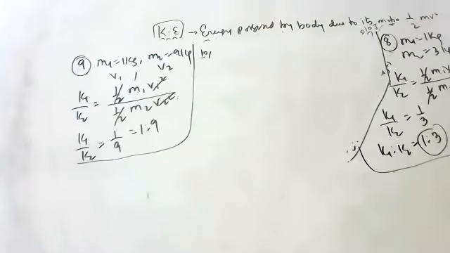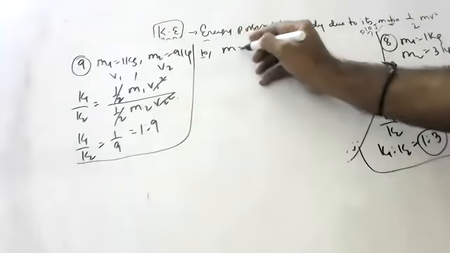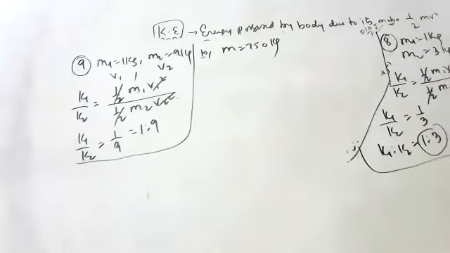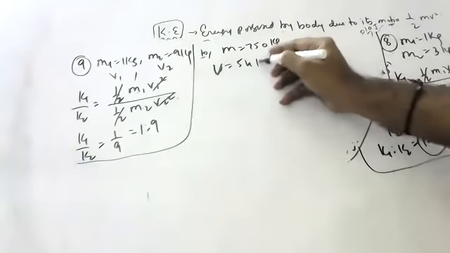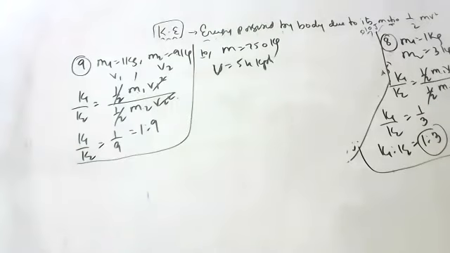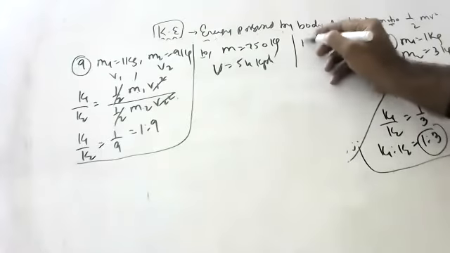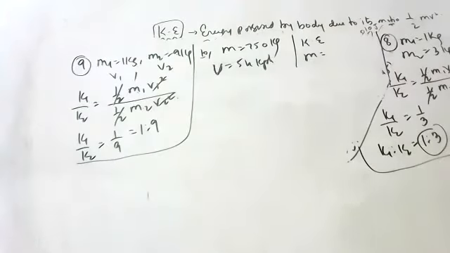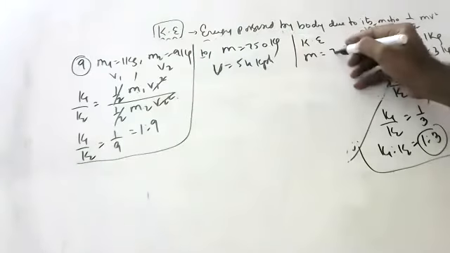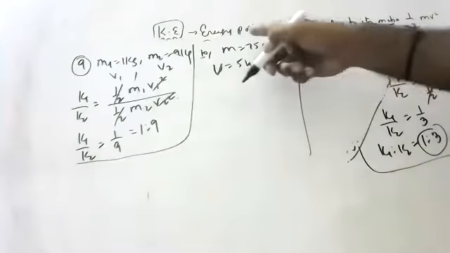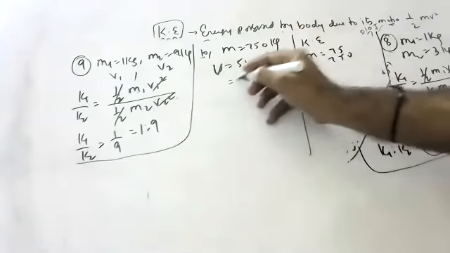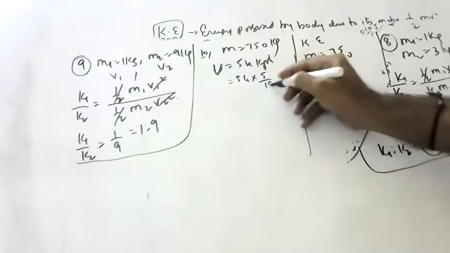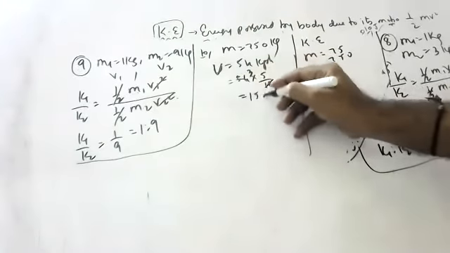Question 10. Calculate the kinetic energy of a bus of mass 750 kg moving with a velocity of 54 kmph, and find the new kinetic energy if a passenger of 75 kg enters this bus. Who will tell the kinetic energy here? Half mv square. 54 into 5 by 18, that is 15 meters per second.